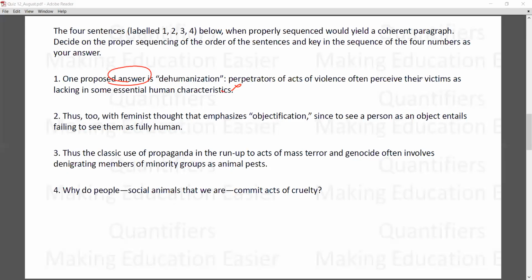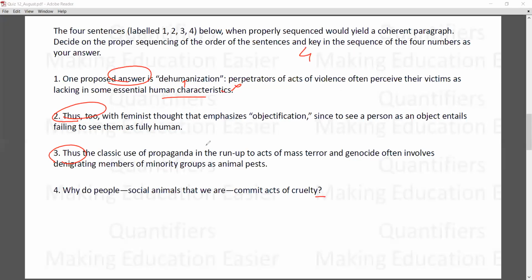Perpetrators of acts of violence often perceive their victims as lacking in some essential human characteristics. So this is actually dehumanization, that is, they don't even see their victims. If a person is committing a crime, they don't even see the person as a human being. Thus, "thus too" cannot be the opening sentence. Thus, again, not an opening sentence. And there's a question, so you got the clue that the fourth is actually your question.